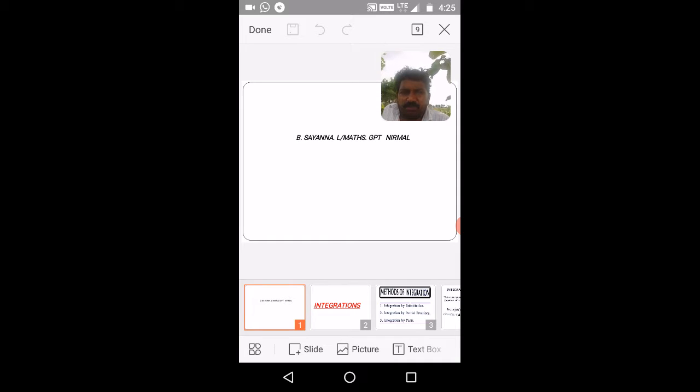Okay, so now today we are discussing some more integrals, and I think these things are not so tough or new to you compared with the last session. These are also some basic integrals which will be used very frequently in doing other questions. That's why today's session is also a basic conceptual session, and it builds on what we learned in the last session. By the way, I am B. Sayana, lecturer in mathematics, working at a government polytechnic, Nirmal.